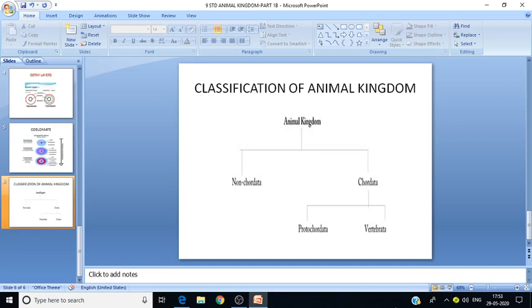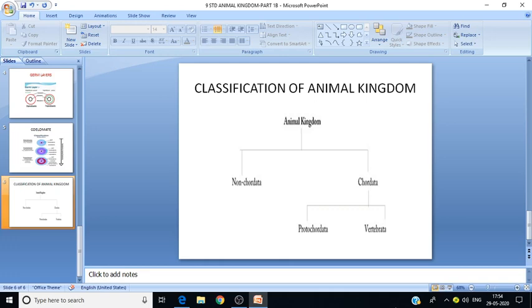So from the two videos, we saw the introduction, and the second topic, classification of living organisms. In that classification, we have 7 units: kingdom, phylum, class, order, family, genus, and species.